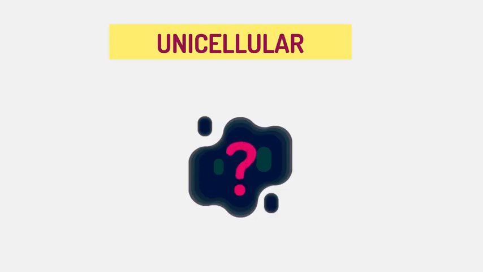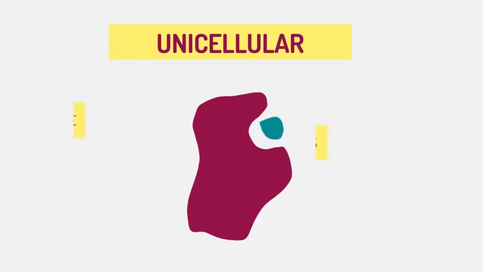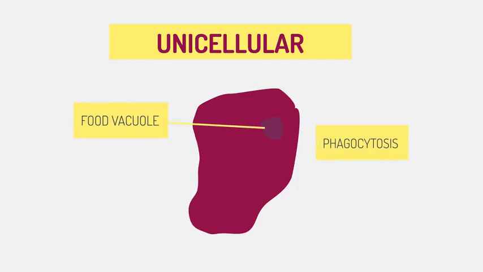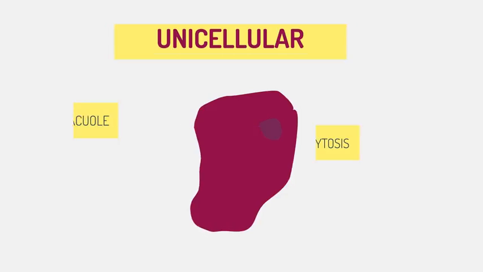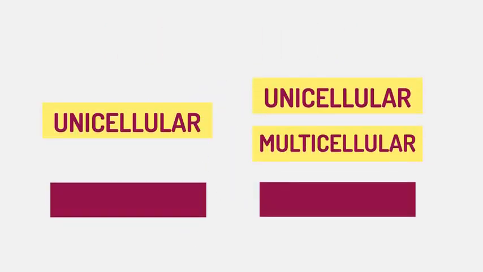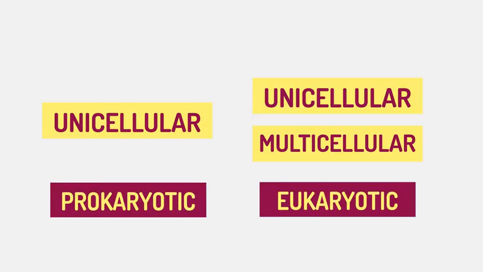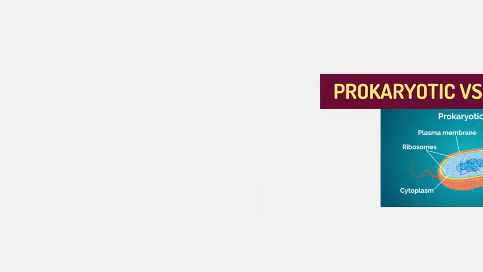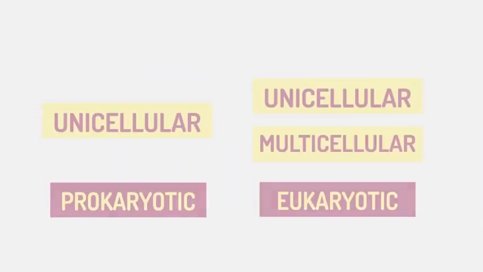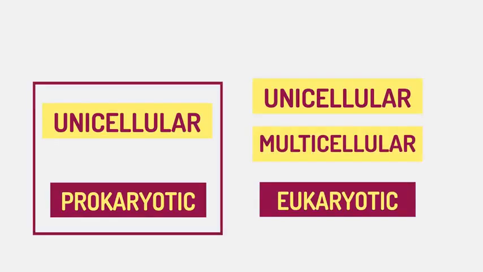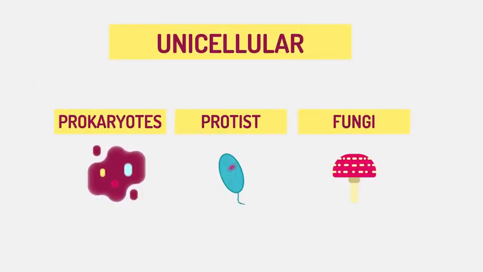I don't need to tell you how we get nutrition, but how does a single cell manage it? Usually by phagocytosis, where the food is engulfed and then stored in food vacuoles inside the organism. All prokaryotes are unicellular. Eukaryotes can be uni or multicellular organisms. We look at the difference between pro and eukaryotes in this video, and we'll discover why the statement that all prokaryotes are unicellular is contended by some scientists, as well as prokaryotes. Most protists and some fungi like yeast are also unicellular.